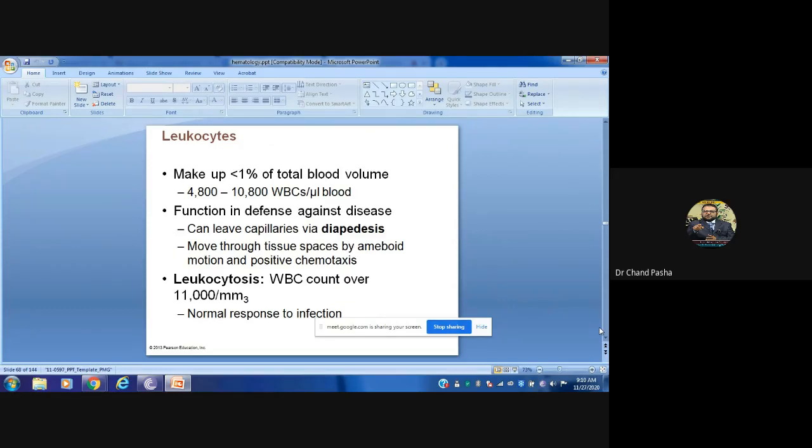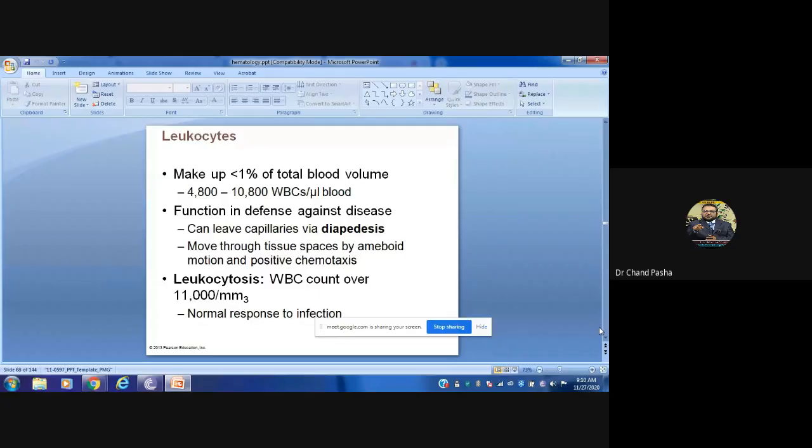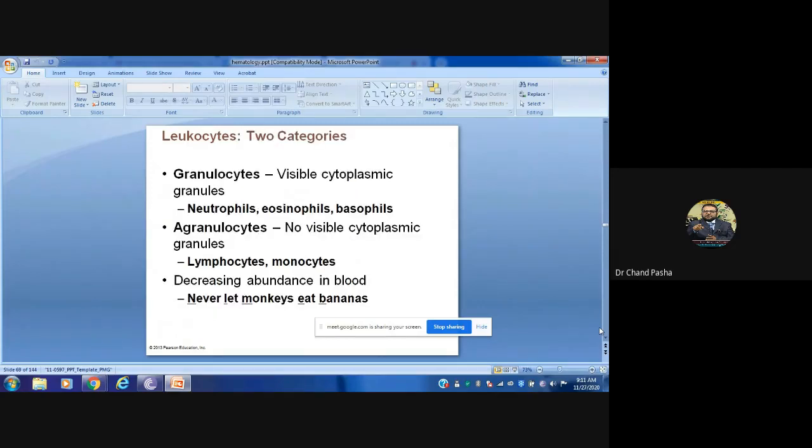A WBC count of more than 11,000 is called leukocytosis. It is a normal response whenever there is an infection: you get a greater number of WBCs. If the number increases beyond 11,000, we should take it as an infection, whatever it may be. Basically there are two types, granulocytes and agranulocytes.